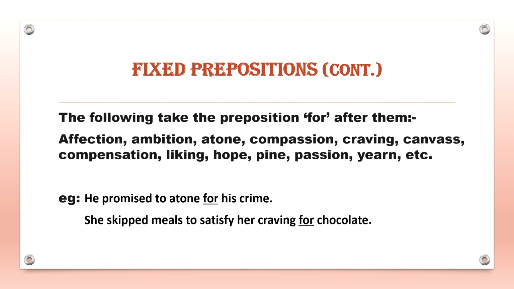Now moving on, next, the following take the preposition for after them. For example, affection, ambition, atone, compassion, craving, canvas, compensation, liking, hope, pine, passion, and so on. So for example, he promised to atone for his crime. She skipped meals to satisfy her cravings for chocolate.